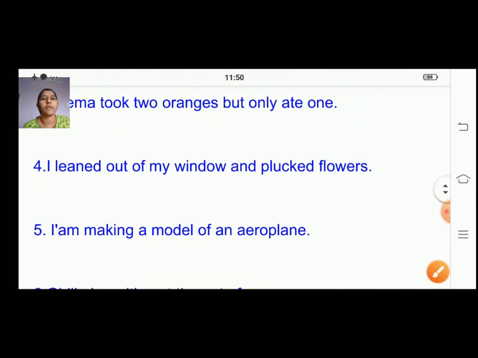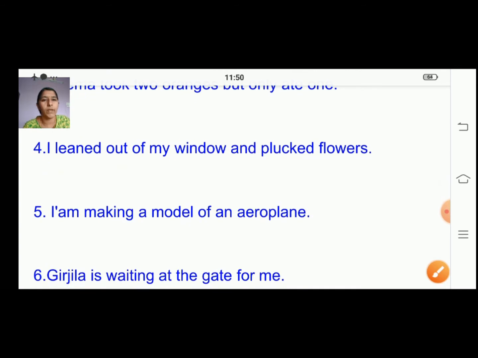Now fourth one, you will just tell me. I leaned out of my window and plucked flowers, right? So in this sentence, which is the verb? Can you just tell me? I leaned out of my window.